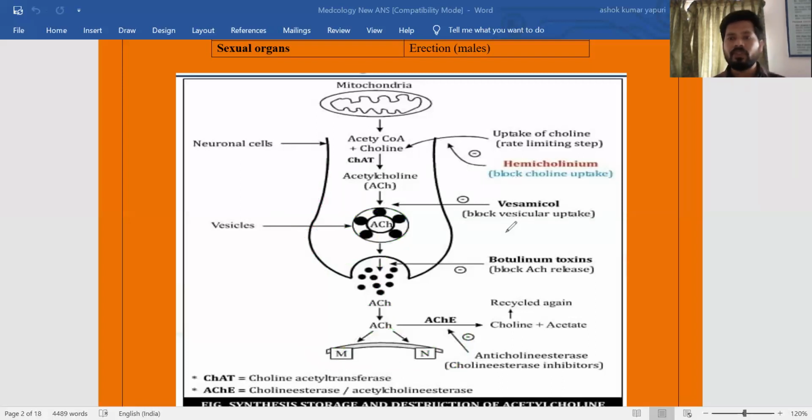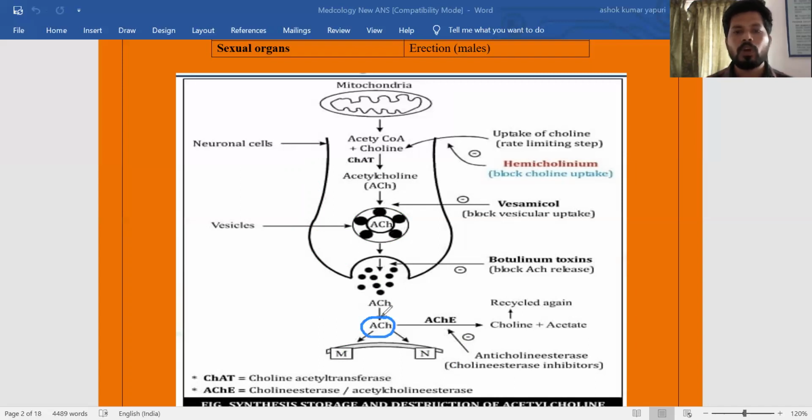Why? Because if the parasympathetic action is more, for example, the parasympathetic role on myocardium is relaxation, reducing the heart rate. If that parasympathetic action is more, what will happen? The heart rate will go to 60, maybe 50. That is bradycardia, which is not suitable for body homeostasis. If heart rate is very low, there is a chance of heart failure or low BP. That's why once the acetylcholine action is completed, acetylcholine has to be terminated.